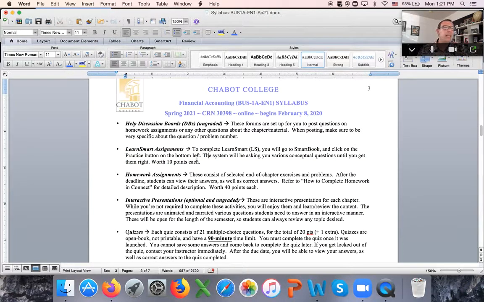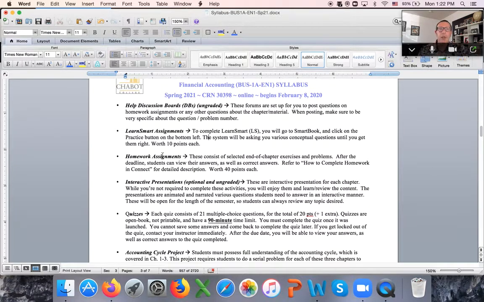Now, Learnsmart will take you about 30 to 40 minutes to complete. Homework will take you a few hours. I would say 3 to 5 hours to complete. So this one is worth 40 points plus any extra credit above that. So if you see 42 points, that means there's 2 extra points built in. And guys, I strongly encourage you not to try to complete homework in one sitting. Start it early. Do some of it, spend a couple of hours, save and exit, come back to it.